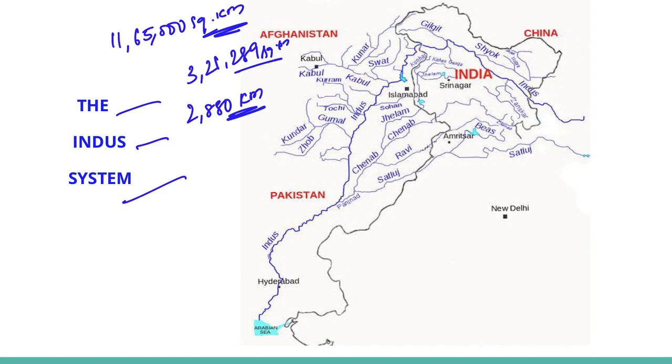The Indus is also known as the Sindhu, which is the westernmost of the Himalayan rivers in India. It originates from the glacier near Bokhar Chu in the Tibetan region at an altitude of 4,164 meters in the Kailash mountain range. In Tibet, it is known as Singi Khamban, which means lion's mouth.